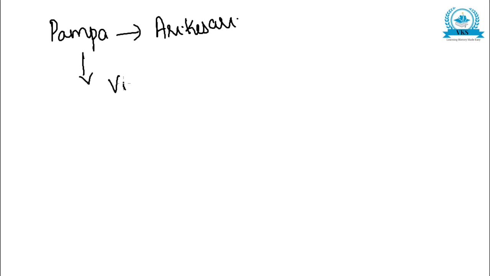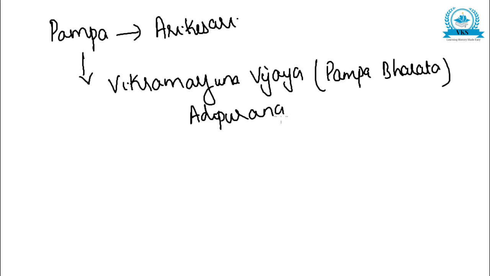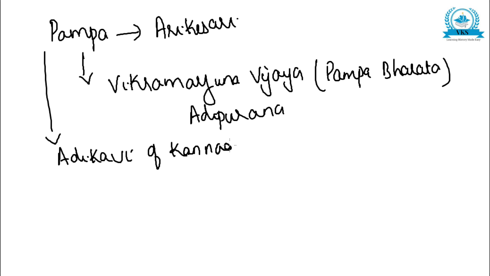The first important work is Vikramarjuna Vijaya, also called Pampa Bharata, and another important work written by him was Adi Purana. So Pampa lived in the court of Arikesari, and he wrote Vikramarjuna Vijaya and Adi Purana. Pampa is very famous as Adi Kavi of Kannada. Another important personality is Shivakotyacharya.